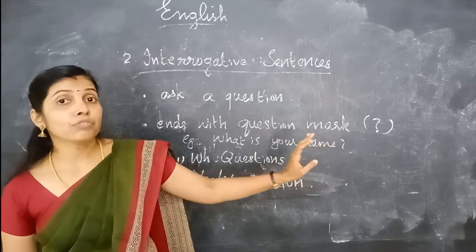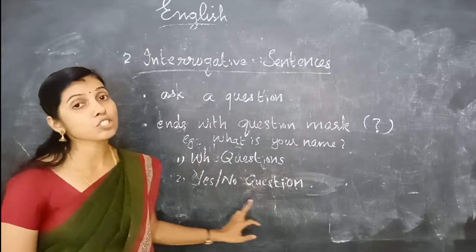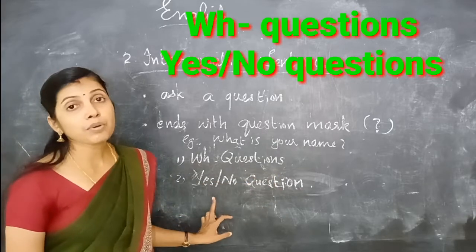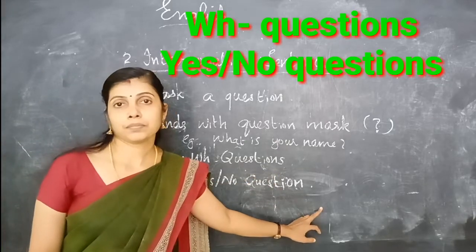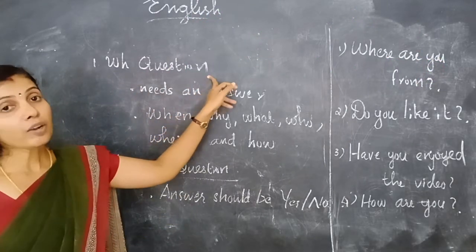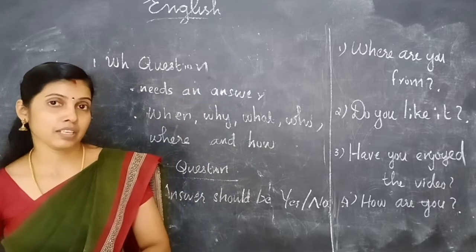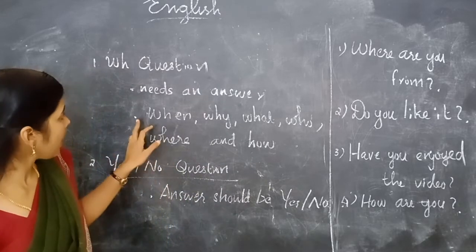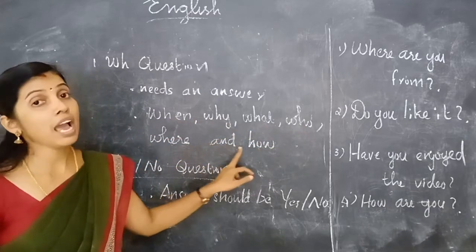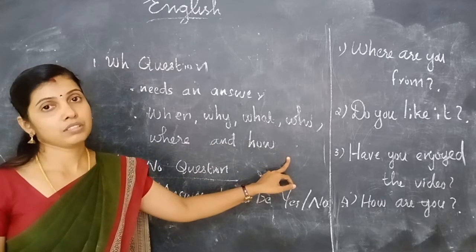Interrogative sentences can be of two types. Which are they? WH questions and yes or no questions. First one, WH question. Any question that needs an answer is called a WH question. It starts with question words like when, why, what, who, where and how.